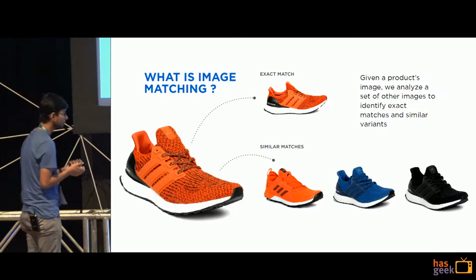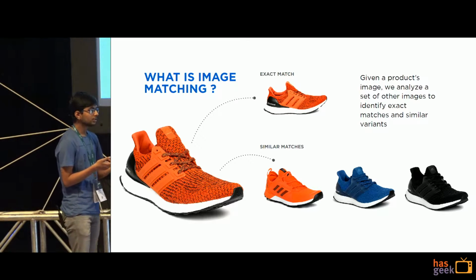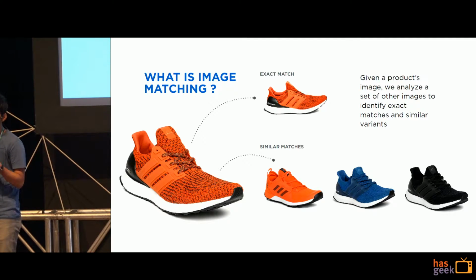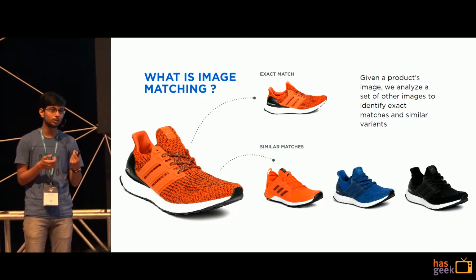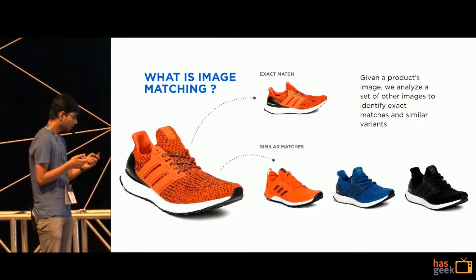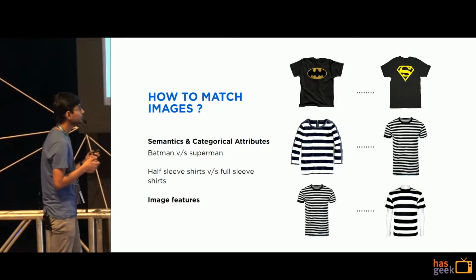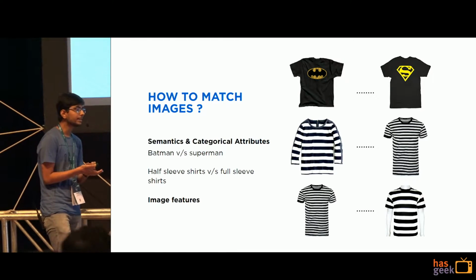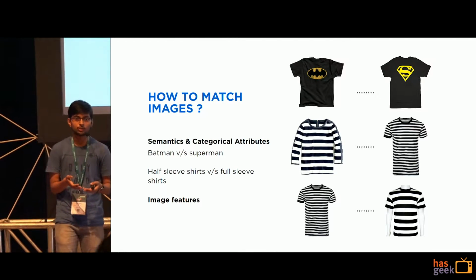So what is image matching? Given millions of products listed across different e-commerce sites, finding products which share similar and exactly the same looking images to a given seed image. If you look into the overall image matching process, it can be divided into two subcategories. Identifying the semantic and categorical attributes which are associated with an image.